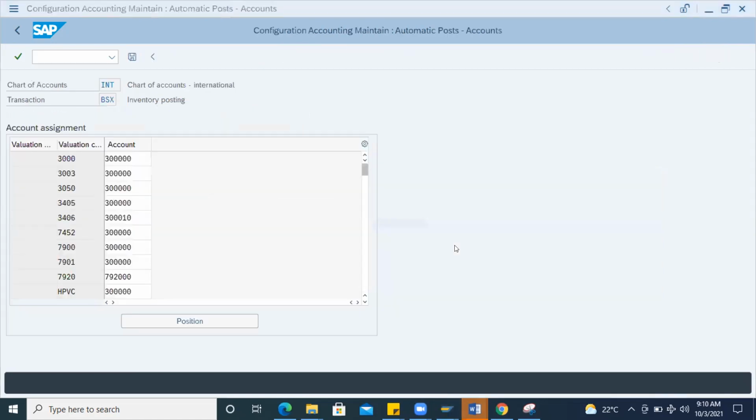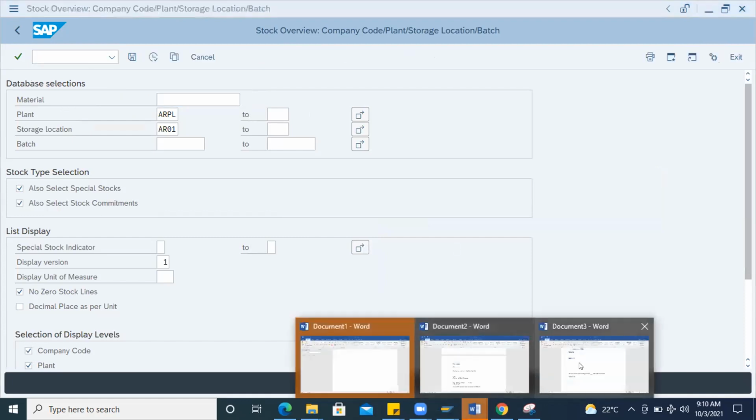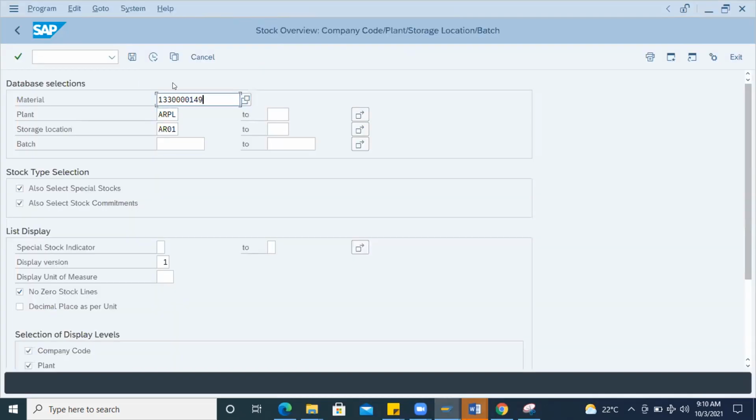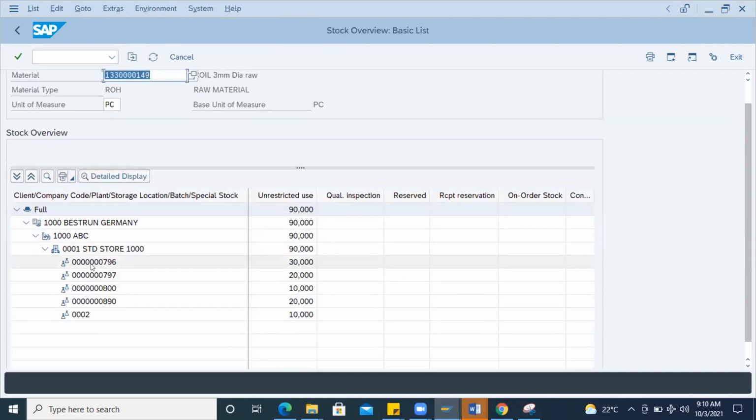Example, now stock is there. You go with MMBE. I pass the material number from the system here, remove the plant, and execute. You can see there are different batches: 796, 797, 800, 890.